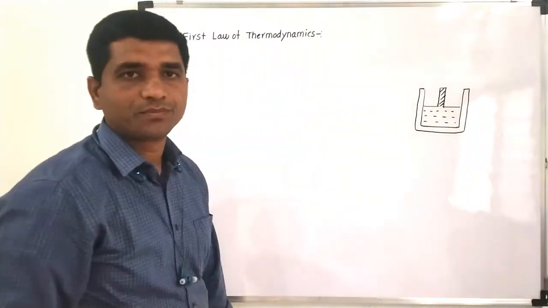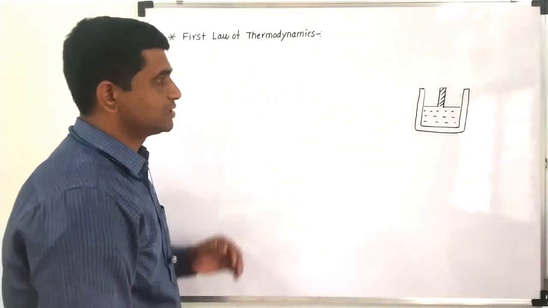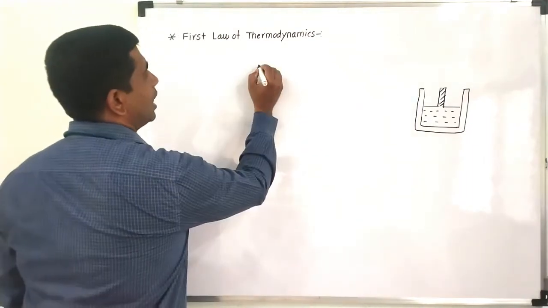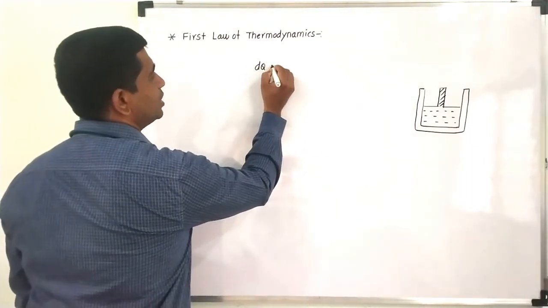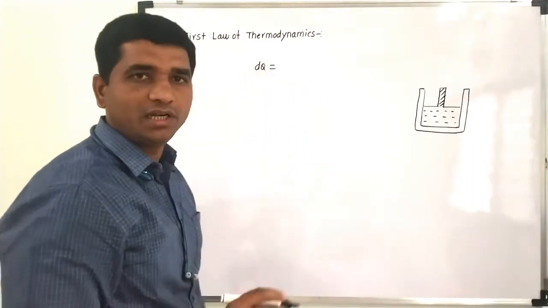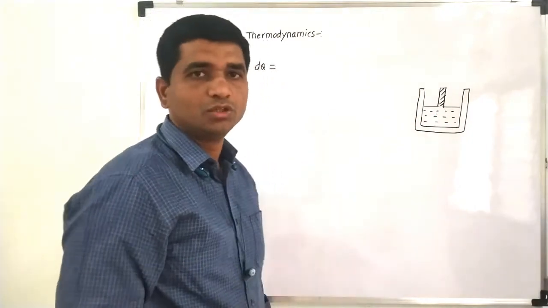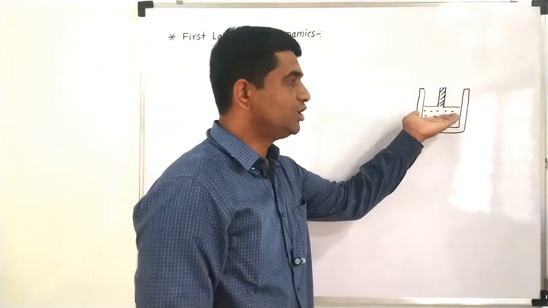Now the first law of thermodynamics tells us that, suppose an amount of heat dq is given to the system. What will happen as we provide heat to this gas?